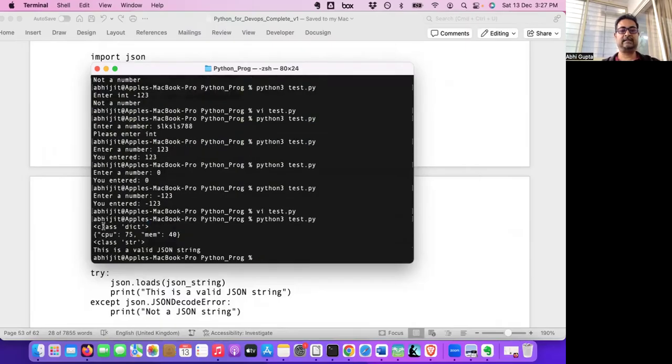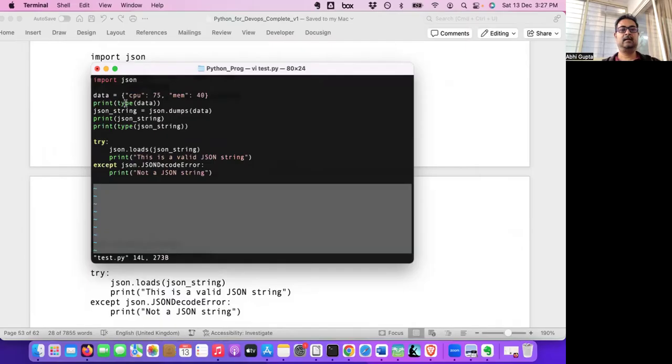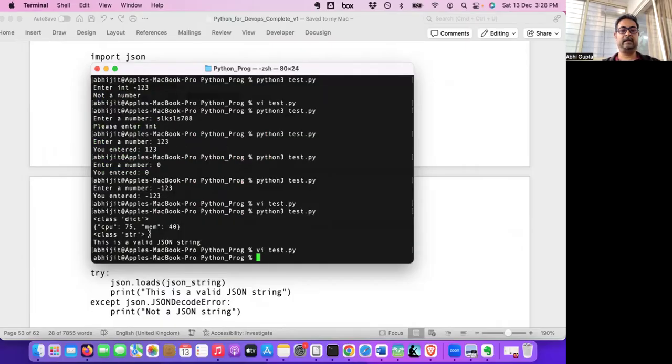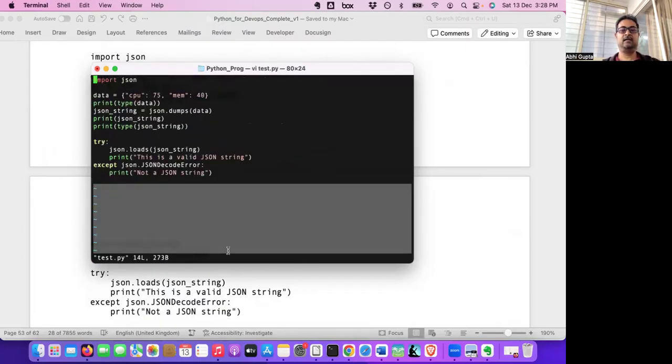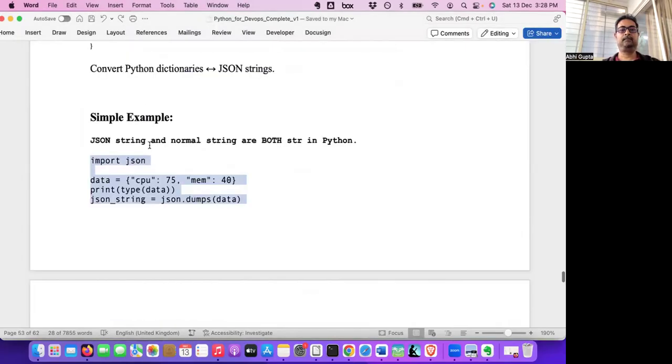So you can see that the class is dict, the first print. This is a dictionary object, so that's why it printed dict. The next print is CPU 75, so it looks like a Python dictionary only, but this one is a str. In Python, a JSON string and a normal string are both str.